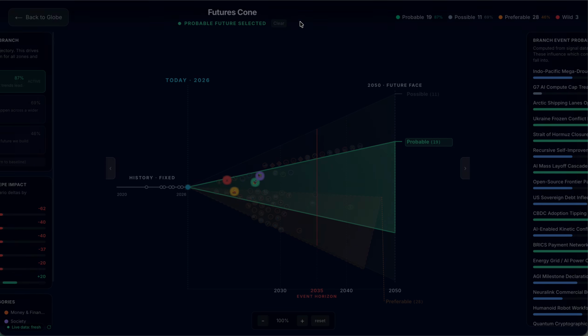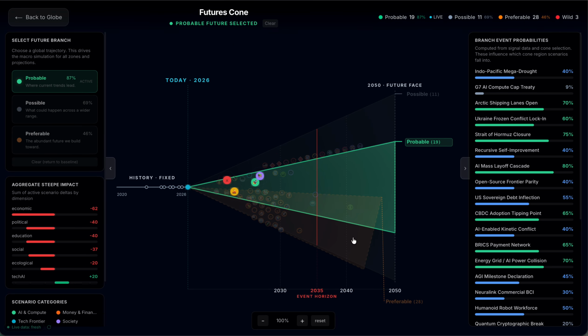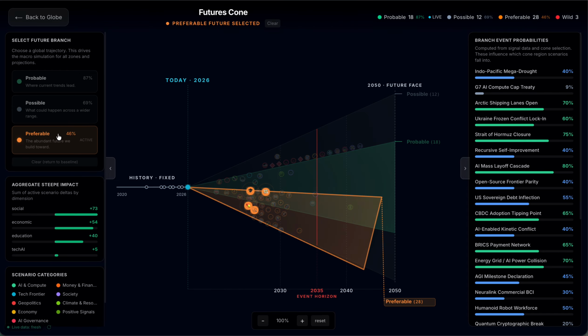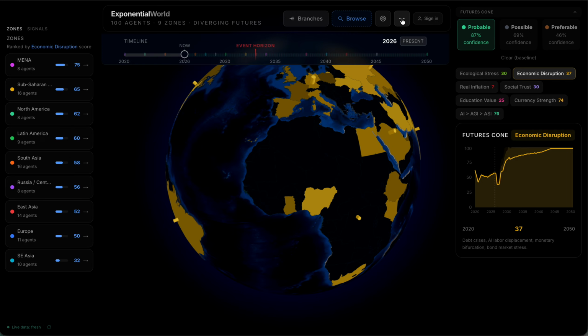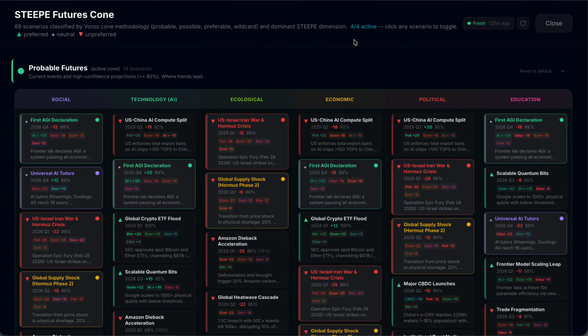There are things like branches. So these are the possibilities of things that can occur. 3 different versions of them. You can see what's preferred, possible, and probable. Let me show you where those are actually stored. If you click on these 3 dots here, you have Steep Viewer.